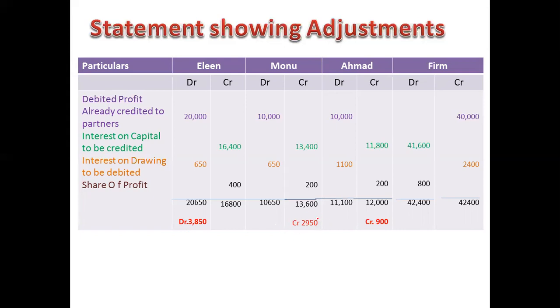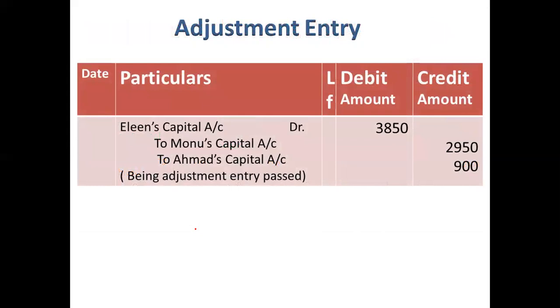Monu was getting 2,950 less and Ahmed got 900 less. So they are the sacrificing partners and Eileen was a gaining partner. So the adjustment entry comes to Eileen's capital account debit, to Monu's capital account, to Ahmed's capital account. I hope this concept is quite interesting for you.